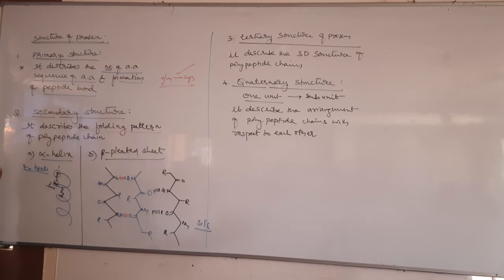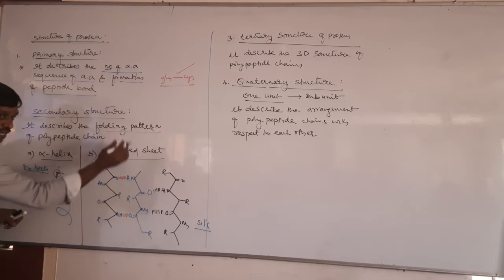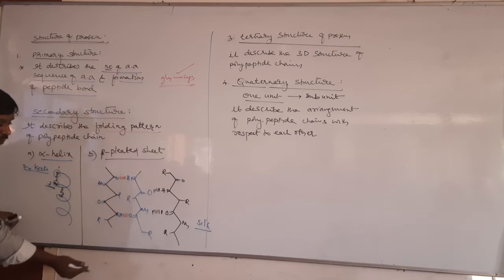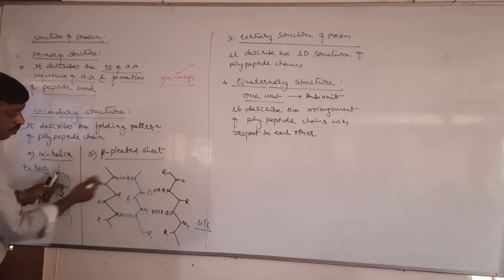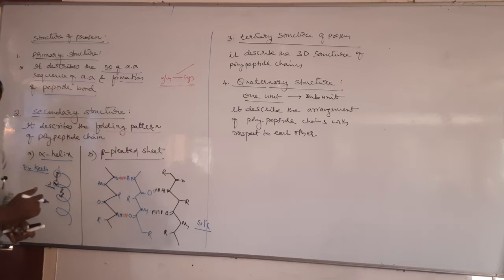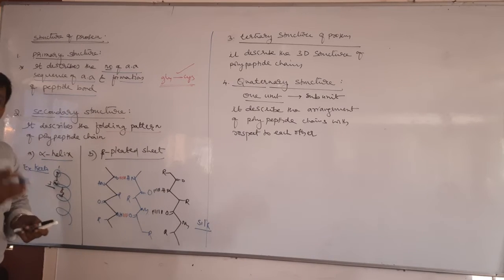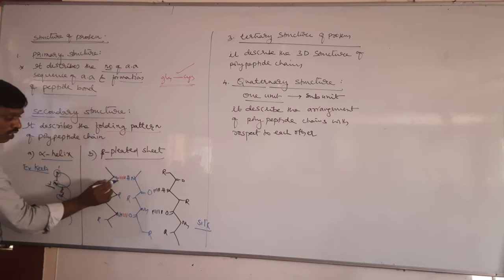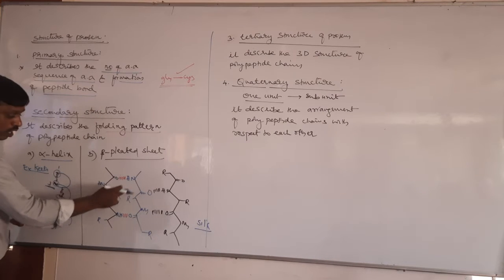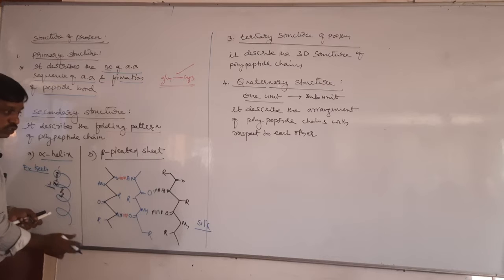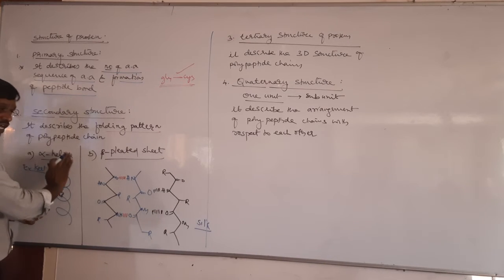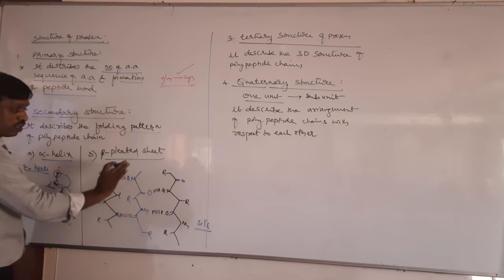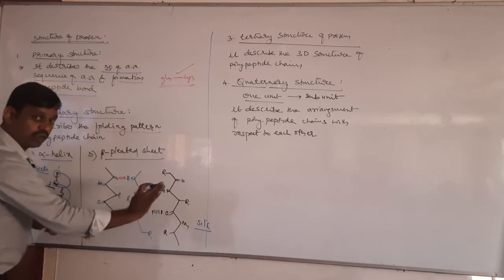In case of beta pleated sheet, there are many polypeptide chains. These polypeptide chains run parallelly, and in between these two polypeptide chains there is hydrogen bonding. The hydrogen bonding is present again between the carbonyl group and the amine group. Due to the formation of this kind of hydrogen bonding, it looks like one sheet, and moreover these sheets slide over one another.